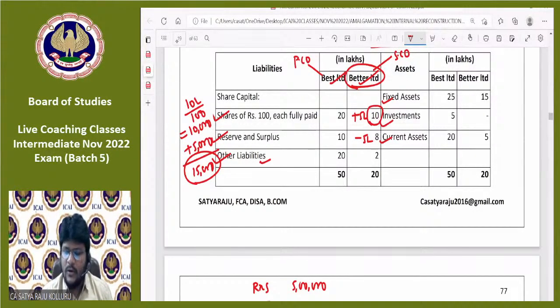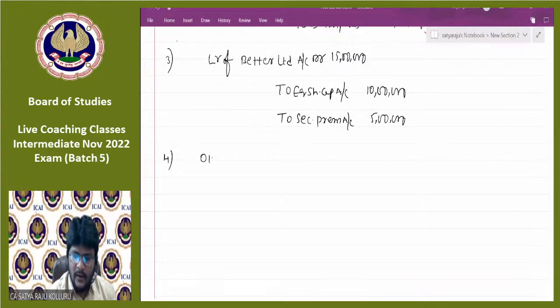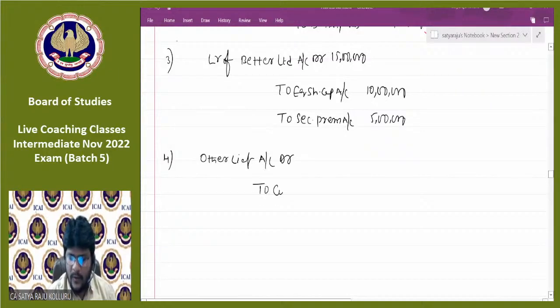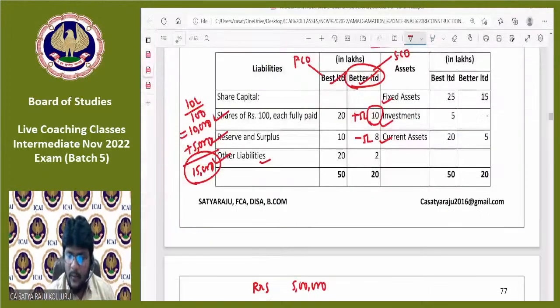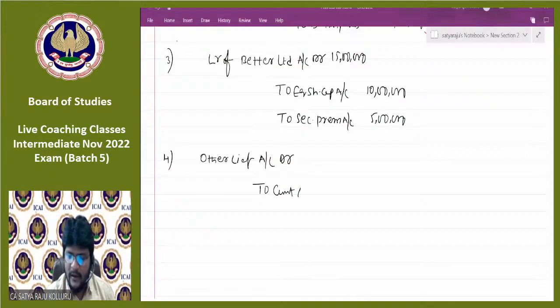Other liabilities account debtor to current assets is the entry. Here current liabilities were not specifically given, that's why I considered other liabilities. And current assets were specifically given, that's why I considered current assets. So the amount was 1 lakh.